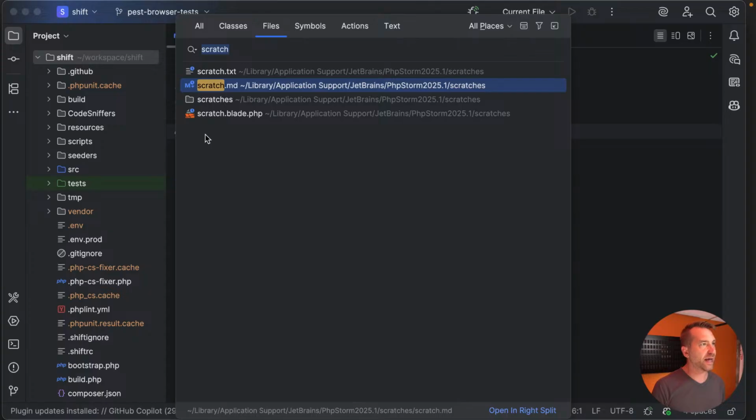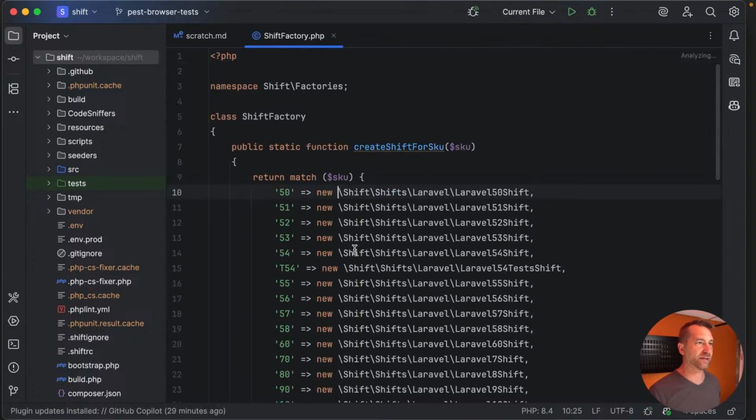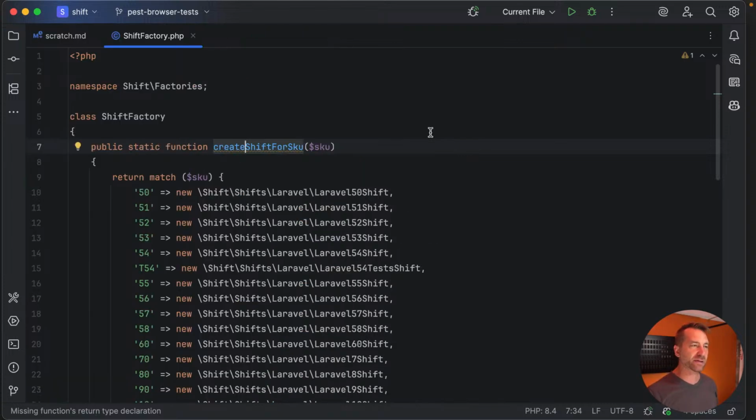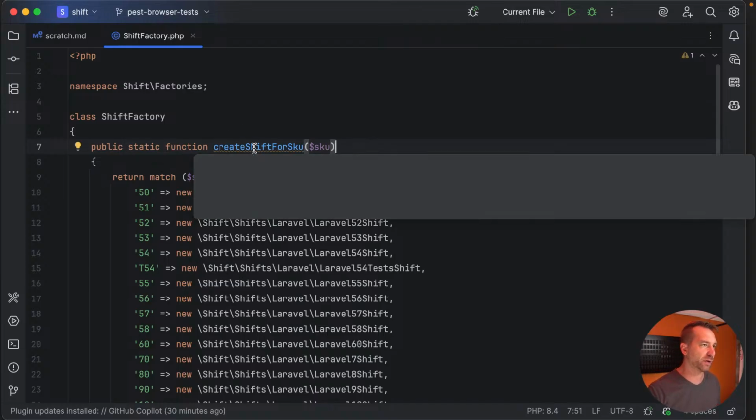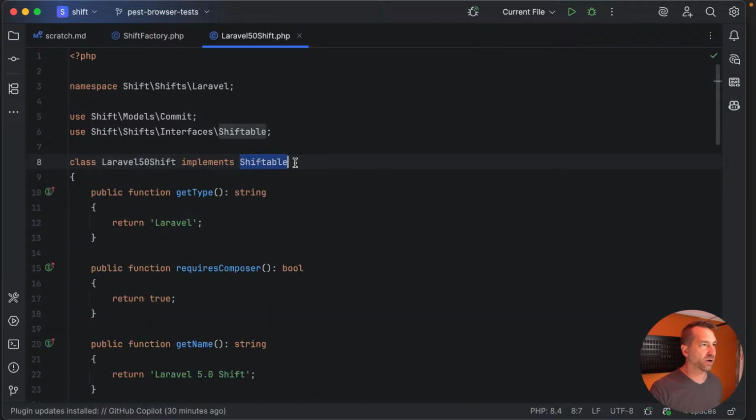So there is a shift factory, aptly named. And as we can see here, just a huge match statement, which effectively returns a shift. Now, I'm noticing we're going to take the opportunity to do a little refactoring here. Again, shift is like a 10-year-old code base, so there's some judging we can do here. It's missing its type hint. So let's add one.